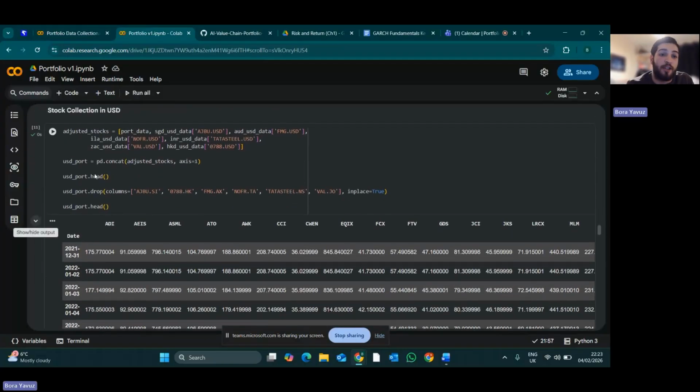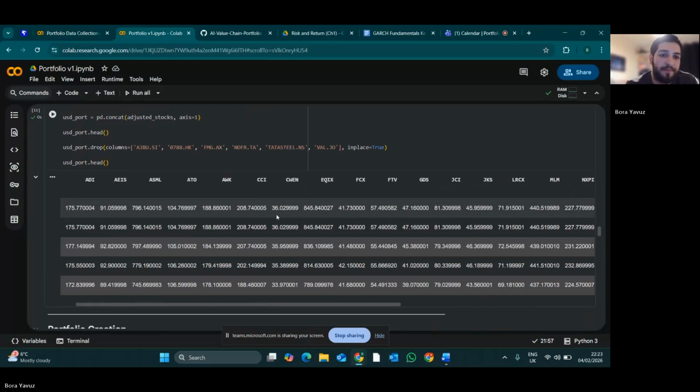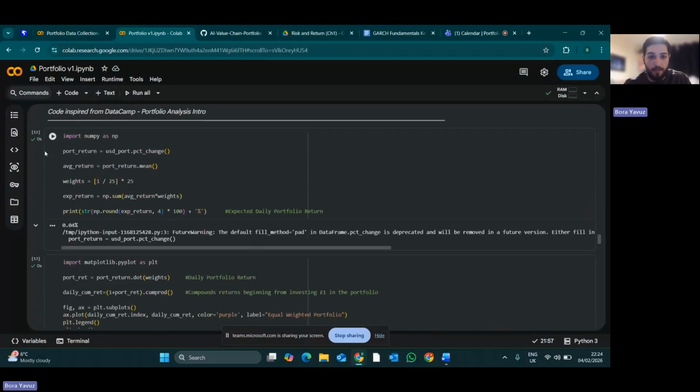Okay, so then I just adjusted. I had my final portfolio all in USD, and I just simply had the USD currency converted stocks at the end here, and I dropped the original ones as well. Then I moved on to creating the portfolio. So I worked out the expected daily return of the portfolio itself, which came out to be 0.04%, which works out to about 7.5% across the year.